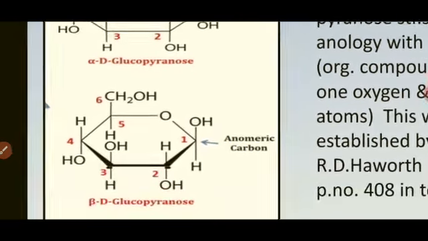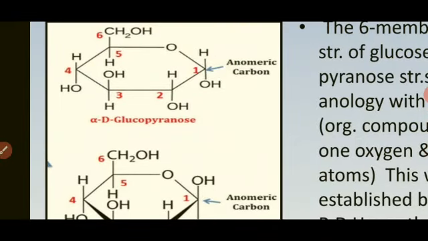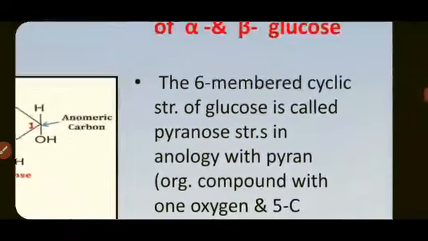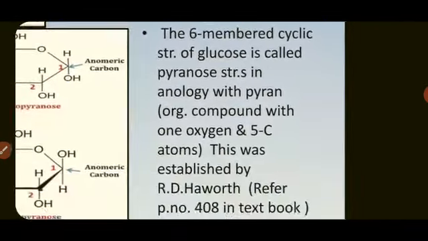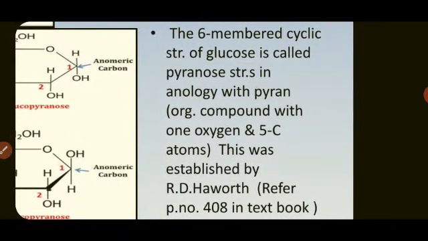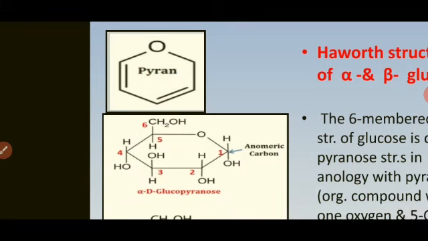In beta D glucopyranose also CH2OH comes at the top. Always CH2OH comes above the plane. Now here the detailed information is given. The 6-membered cyclic structure of glucose is called pyranose structure in analogy with pyran, that is the basic compound, organic compound with 1 oxygen and 5 carbon atoms. You can see here in this structure.